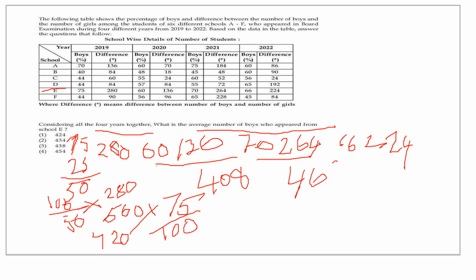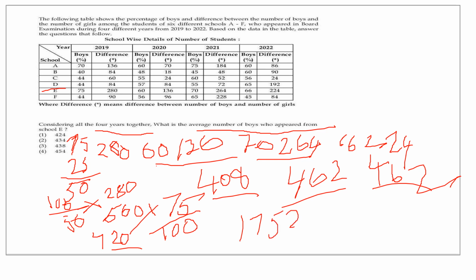Do it the same way. I don't have space here. And in the fourth year 2022 also, it is 462, the number of boys. So add all these 4. That is the number of the boys. Which 4 you should add? 420 plus 408 plus 462 plus 462. If you add that, you will get 1752. This is the total number of boys appearing in the exam for all the 4 years.